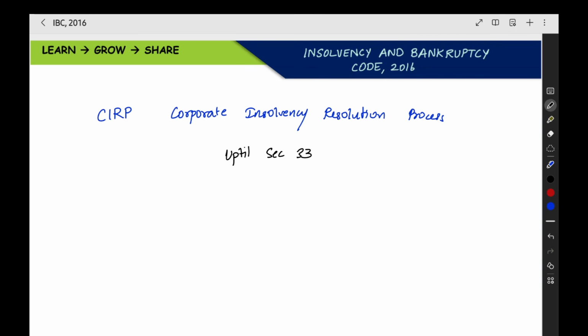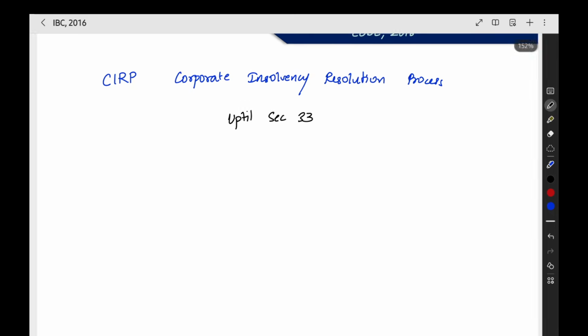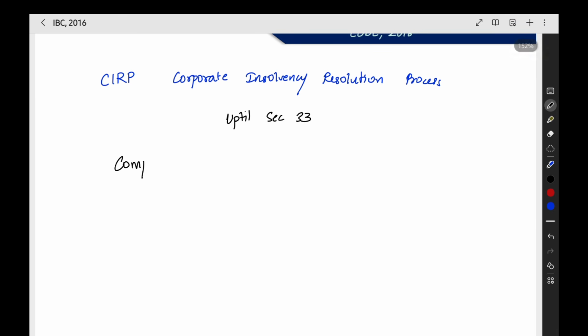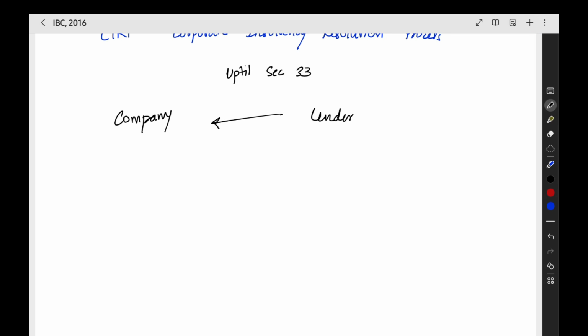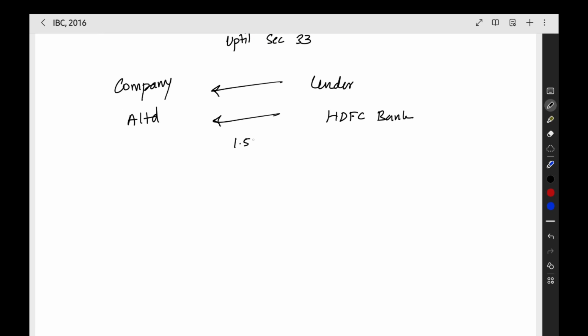In this corporate insolvency resolution process, what will happen? First, the company will get a loan. For simplicity, now we can assume as company. I will tell you later what is the meaning of corporate debt and all that in detail. First, just we can assume a company. A company is getting a loan. For example, we can take EA Limited as a company. It is getting a loan from HDFC Bank. Like that we can assume. Now this loan amount is 1.5 crores. This is the loan amount we are supposing, and after this the company defaults.